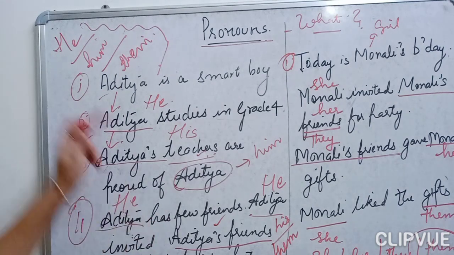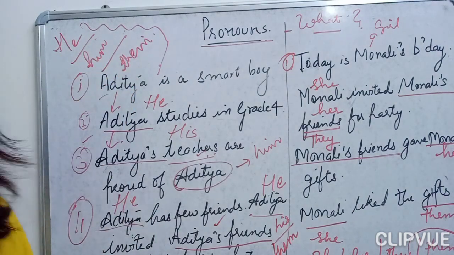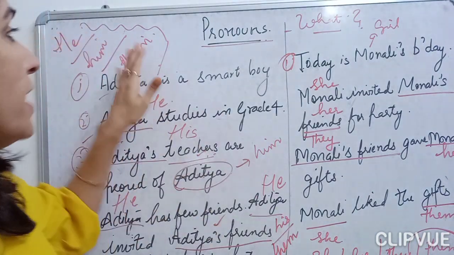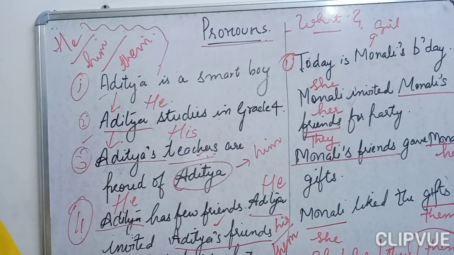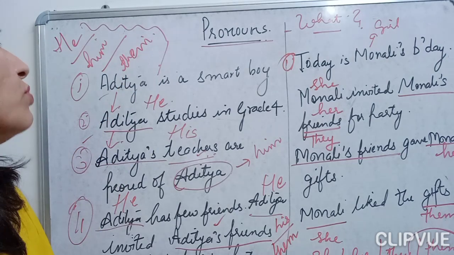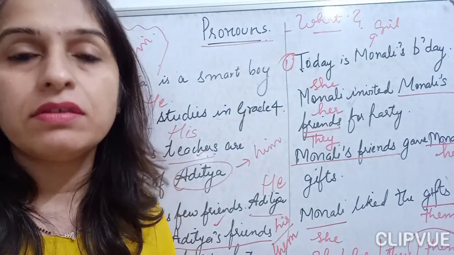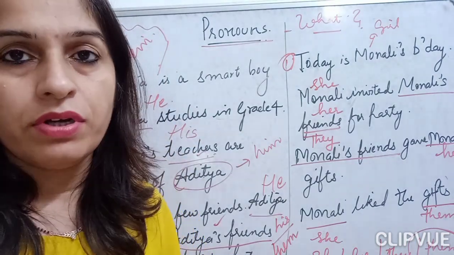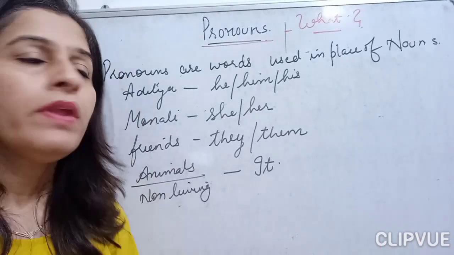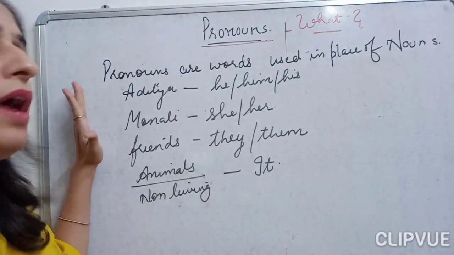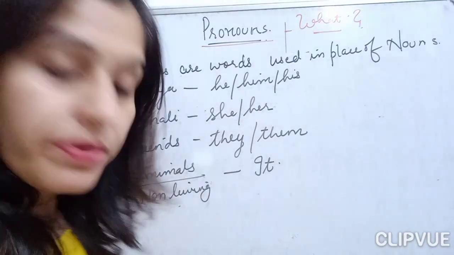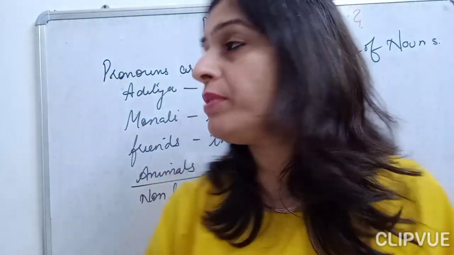And here I have taken he, him and them. Them is again taken as speaking about plural nouns, and he and him are speaking about replacing my Aditya, that is my male noun. Okay. Now, see this, children.